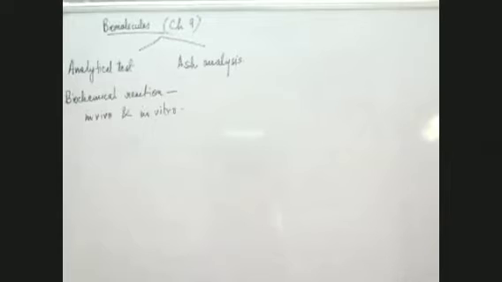In vivo and in vitro. What is this? If you remember, we discussed these two terms long before when we were discussing the first chapter. In vivo and in vitro. What are these two terms? Yes, beta? In vivo means work that is done inside an organism, and in vitro means outside.